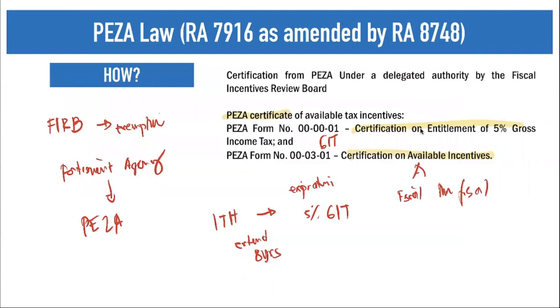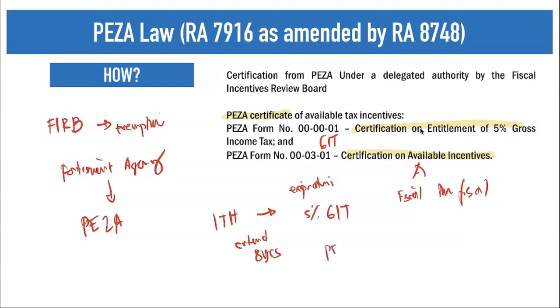And as I told you a while back, we have your general PEZA law, and then we have your special PEZA laws, such as your Subic Bay Freeport Zone, your Clark Special Economic Zones.